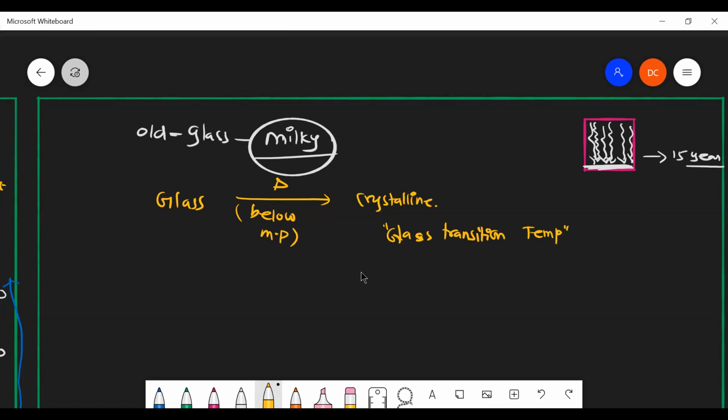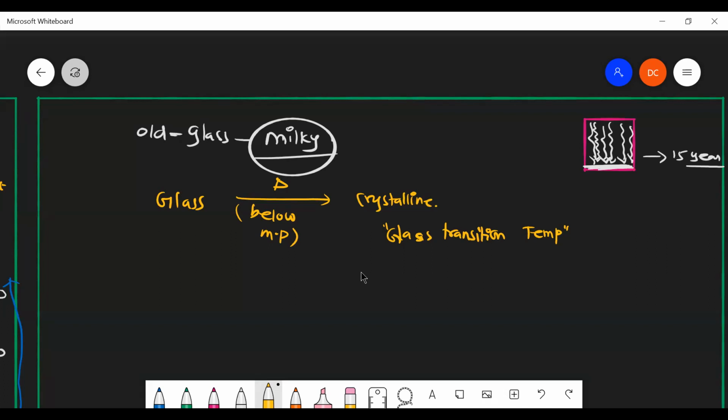Glasses are amorphous in nature, so when heated below the melting point, at a particular temperature it starts to take on a crystalline nature. That is the glass transition temperature. Amorphous solids become crystalline, but this takes place very slowly.